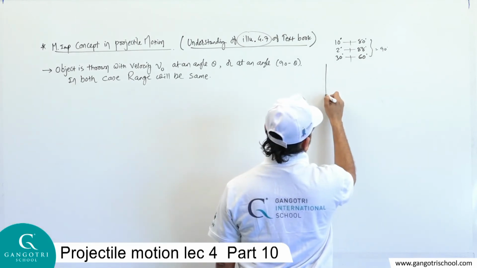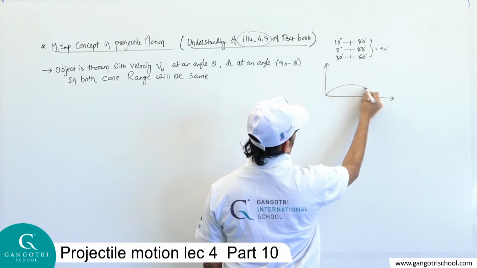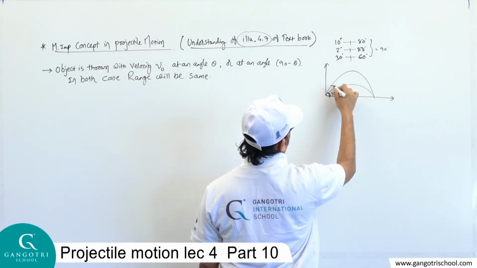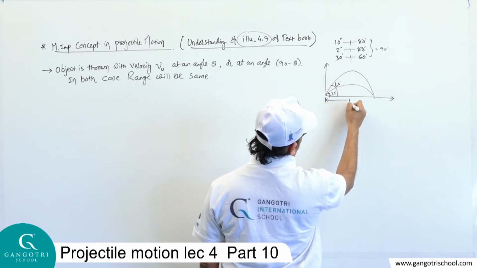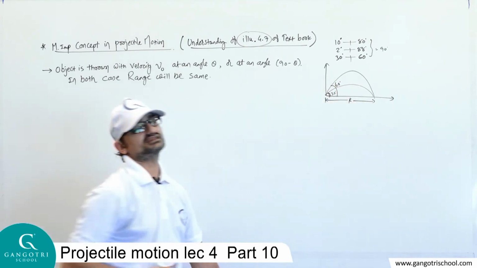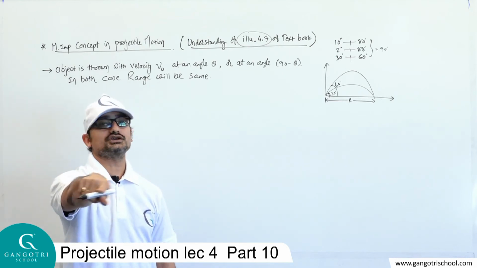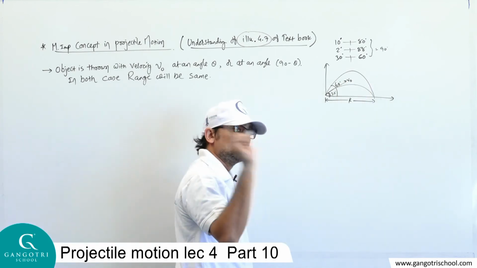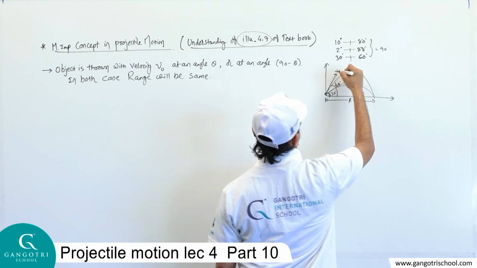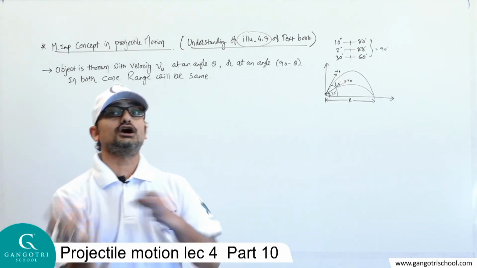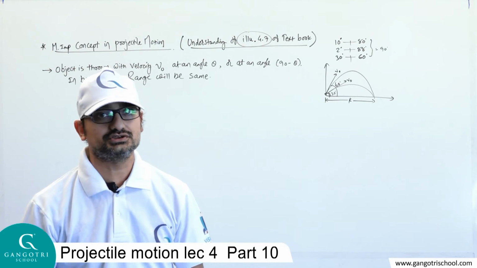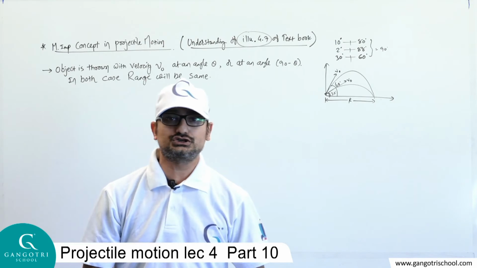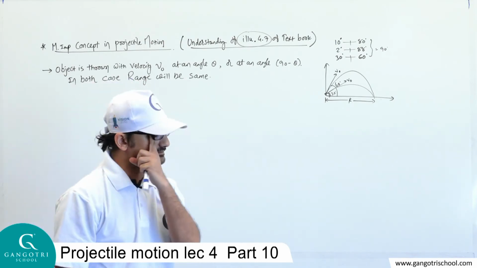Means I just want to tell you, suppose an object is thrown at an angle 30 degree, then thrown at an angle 60 degree. In both cases range will be same. Again I'll repeat the condition. If you throw the object with velocity v0 at an angle 30 degree, with the same velocity v0 you should throw the object at an angle 60 degree. With some other speed, the range will change. But at both angles, 30 degree or 60 degree, the initial velocity should be same. Then and only then the range becomes same.